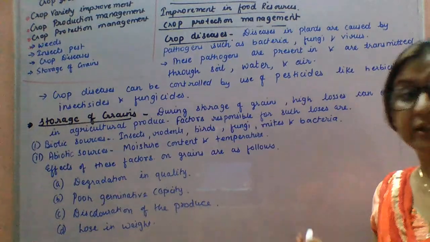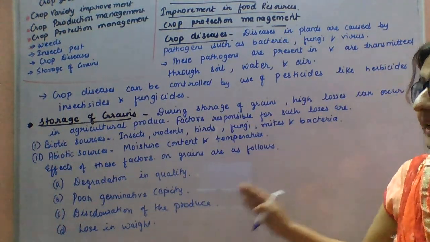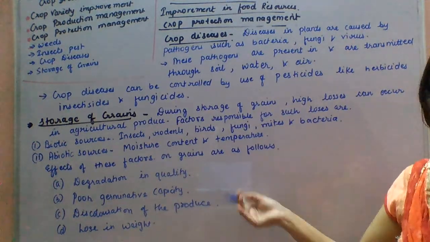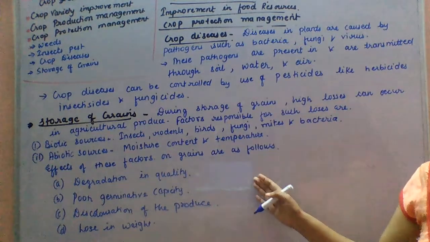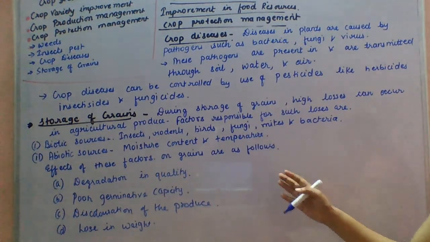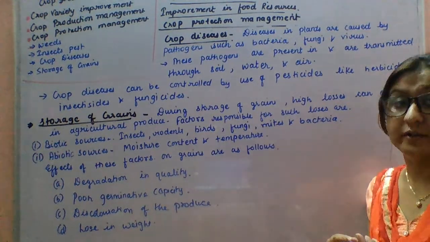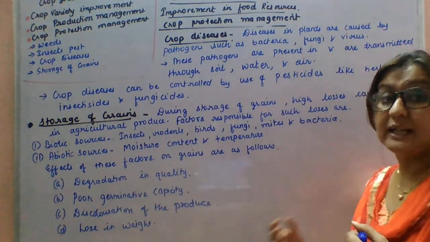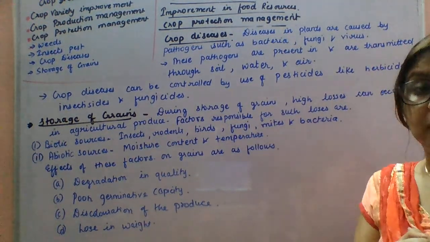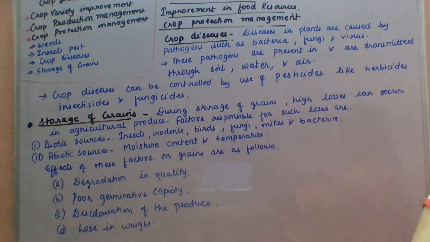The degradation in quality includes poor germinative capacity, decoloration of the produce, and loss in weight. All these lead to poor marketability and heavy economic losses. So this has to be taken care of. We can take a few precautions to avoid this loss. So what are those precautions we can take?